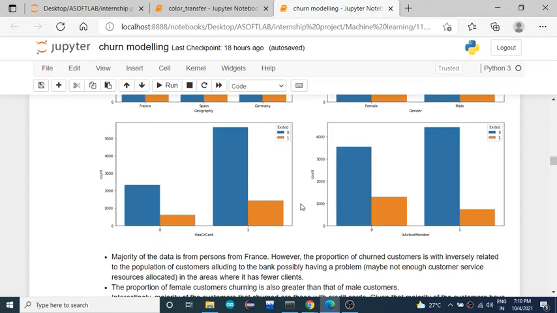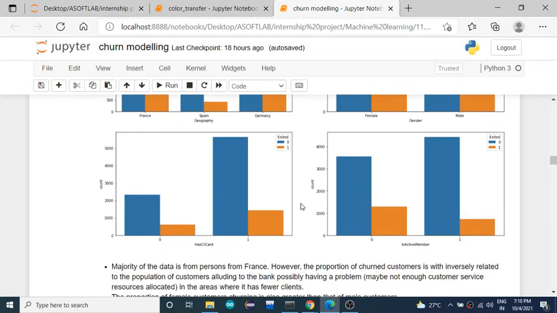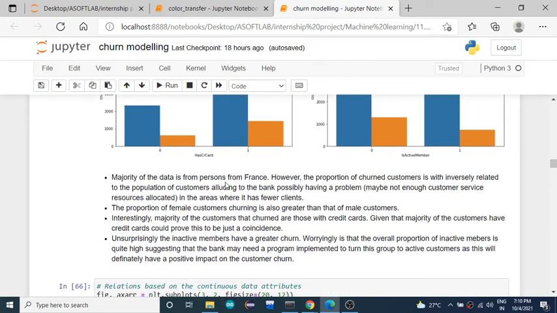Okay, so when it comes to active member also, most of the services are satisfied by the bank, and they are going to retain in the same bank. From these graphs we can come to a conclusion, like we can analyze the below points, whatever we have mentioned here. So the majority of the data is from people from France. However, the proportion of churn customers is inversely related to the population of the customers. So when it comes to population and the proportion of churn customers, it is inversely proportional.